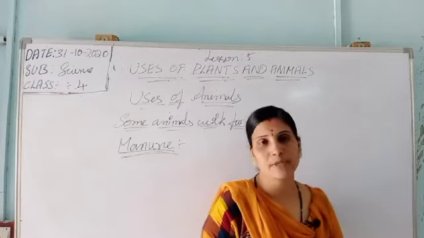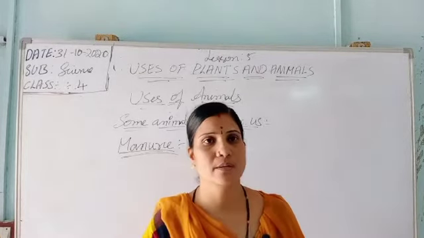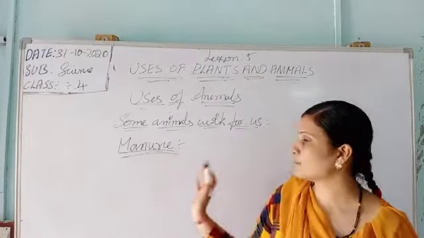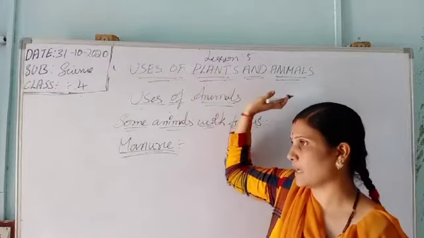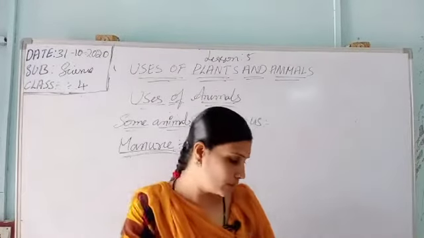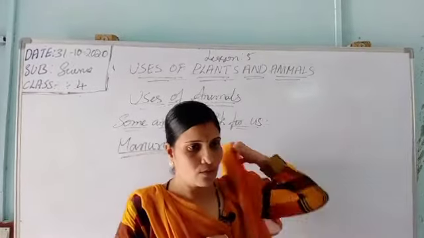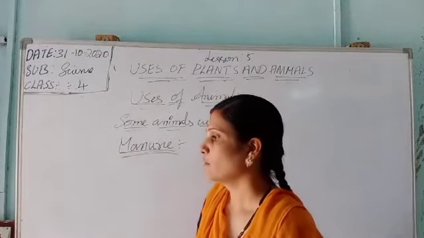So now we have completed the uses of plants and the uses of animals. At last we completed the lesson on uses of plants and animals. These are the uses that I have taught you. So now we will go to the formative assessment.